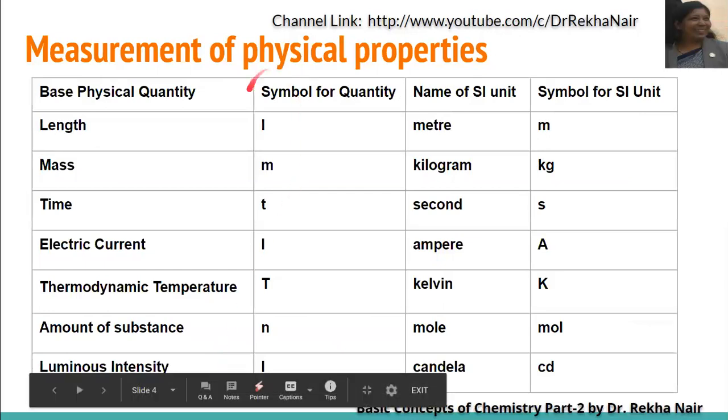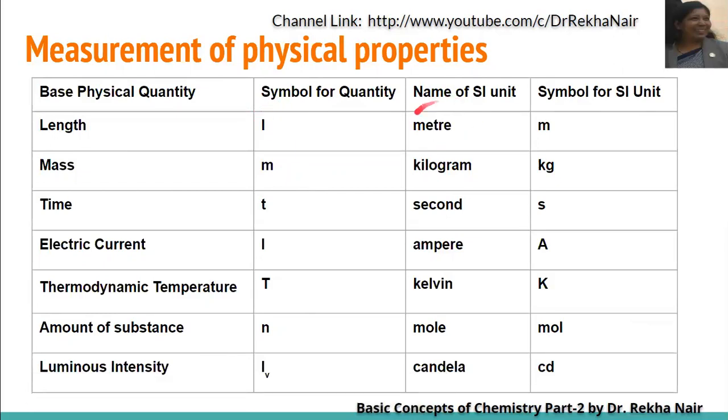Now, length: the symbol of length is L, and the SI unit is meter, with symbol m. In case of mass, the symbol is M, and the SI unit is kilogram, with symbol kg. For time, we use t. Second is the SI unit, and the symbol is s, that is the first letter of second.